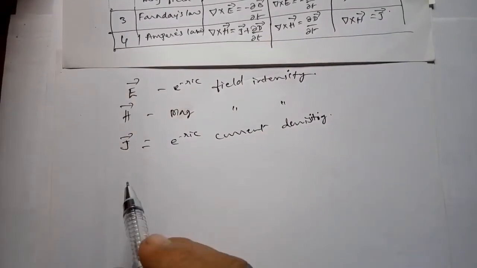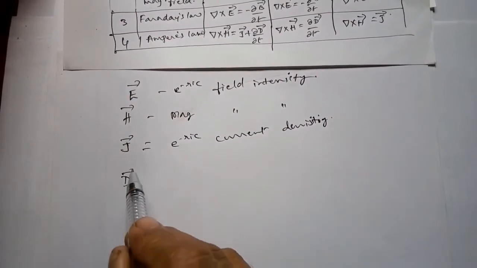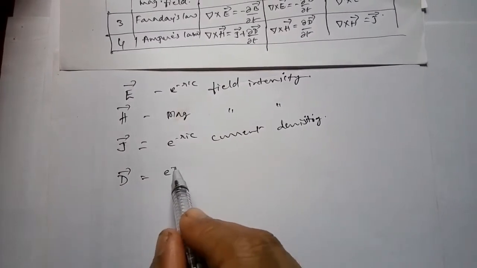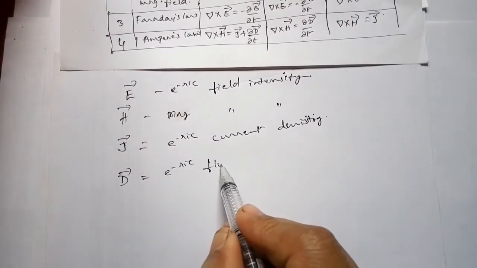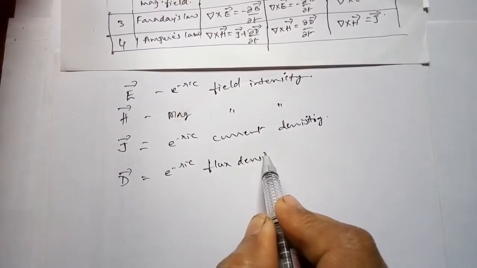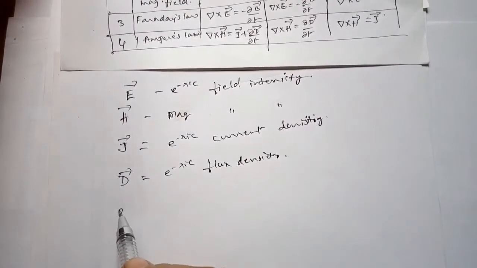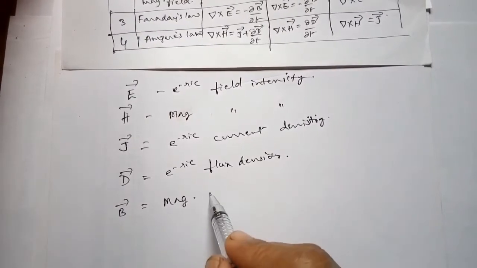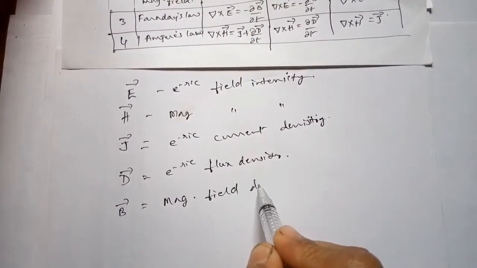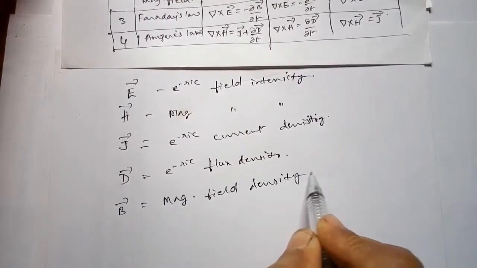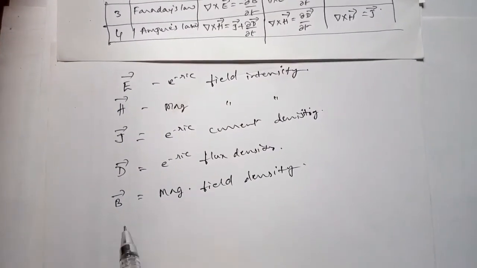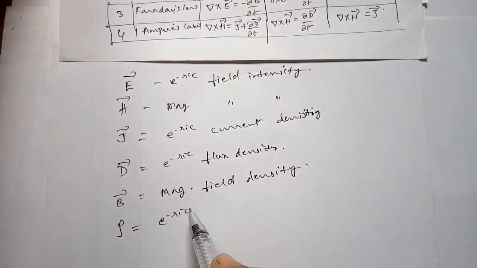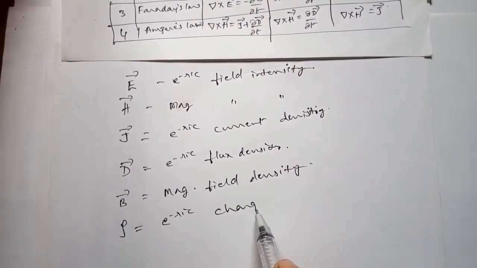J is current density, D is electric flux density, and B is of course magnetic flux density, and rho, of course I told, is electric charge density.